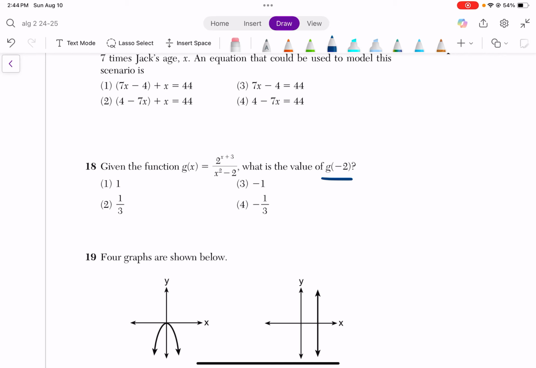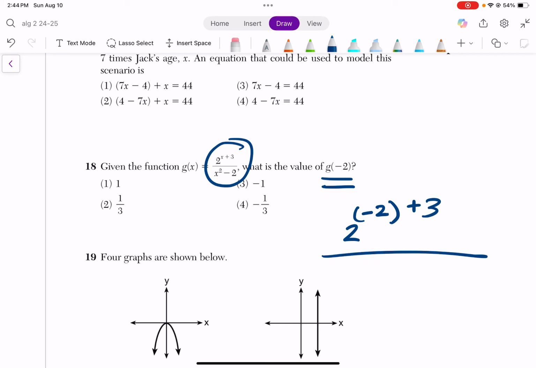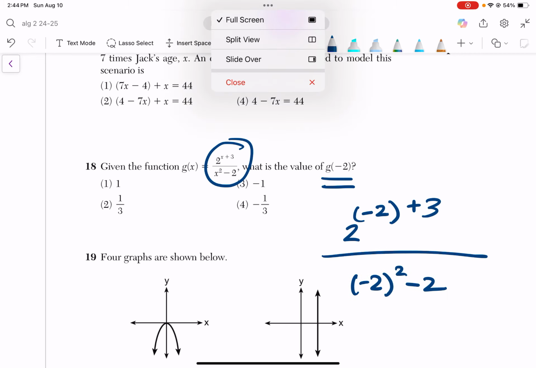Given the function, what is the value of g of negative 2? All this means is I'm replacing the x with negative 2. So I'm rewriting this, but instead of x, I'm putting negative 2. And then you just put it in your calculator.